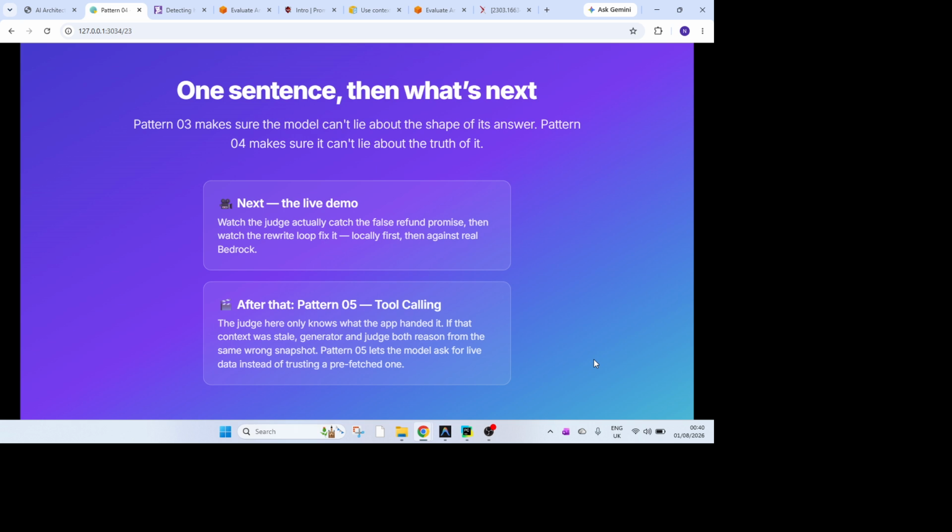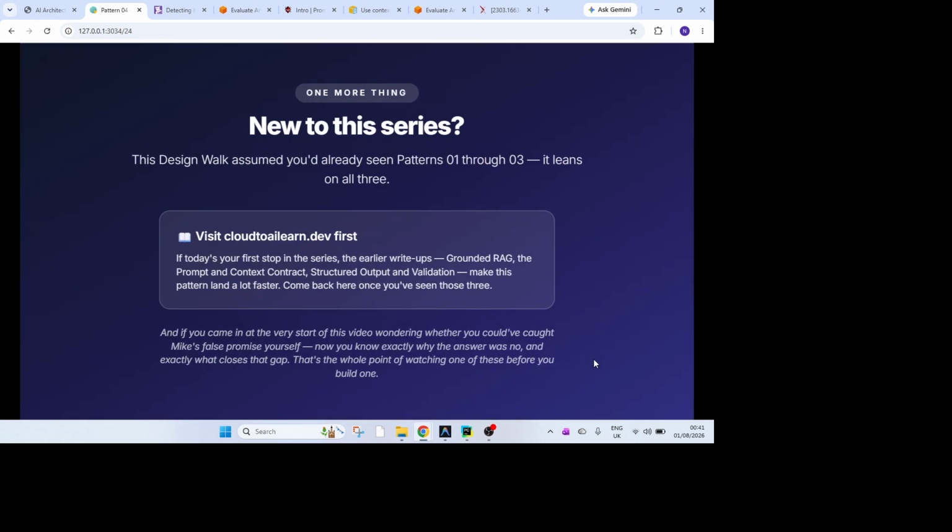And now in pattern 05, the judge is only as good as how much context comes in with the input. If the data the model is referring to is stale, then it doesn't matter how many judges we put into the system; the response will not be factual or right, matching what we're looking for. And that's where pattern 05 comes into the picture, which covers the real data we can trust.